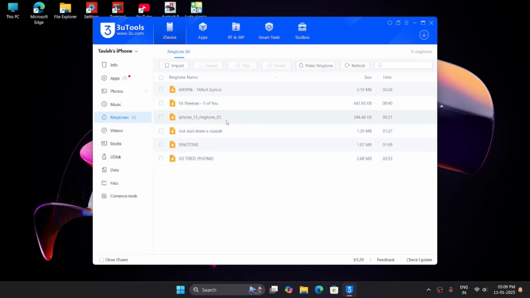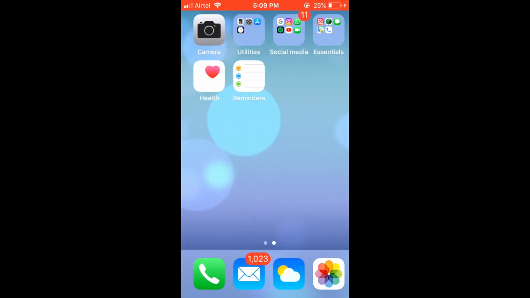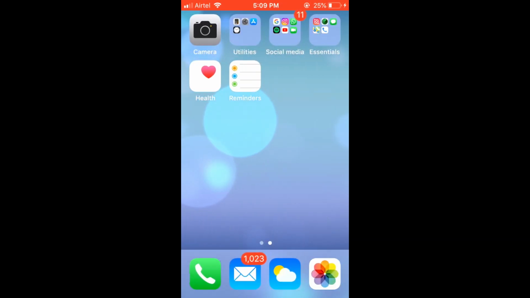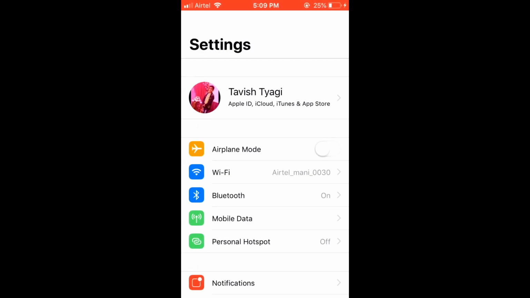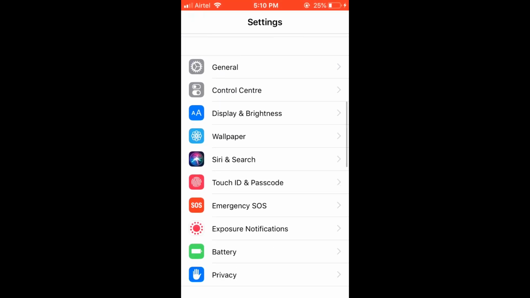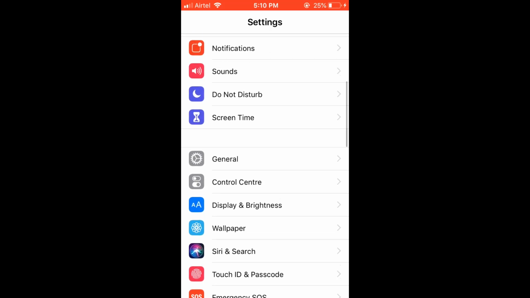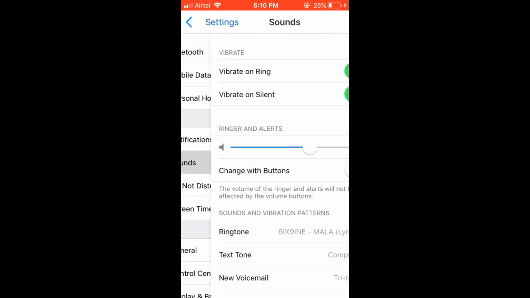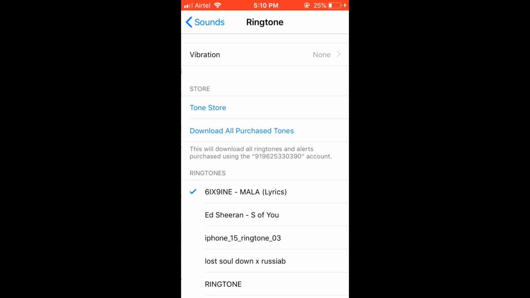Now, the ringtone is imported, so go to your phone, open settings and open the sounds menu. Now select ringtone and at the top you will find your ringtone. Click to set it as your ringtone.